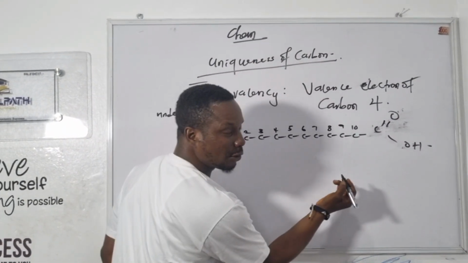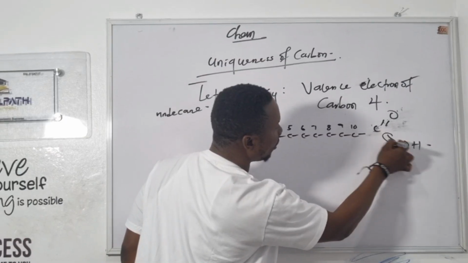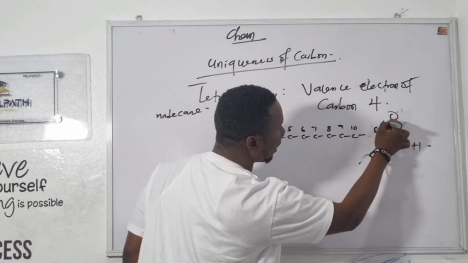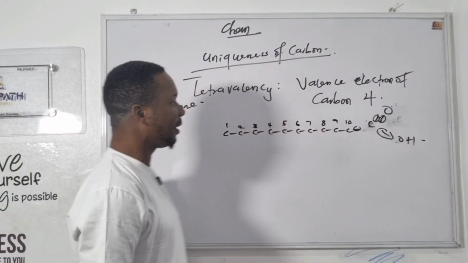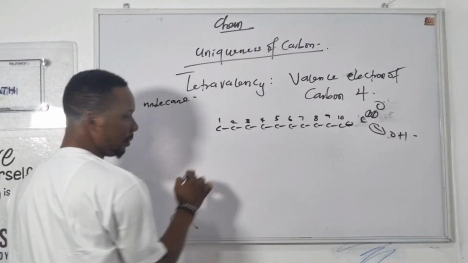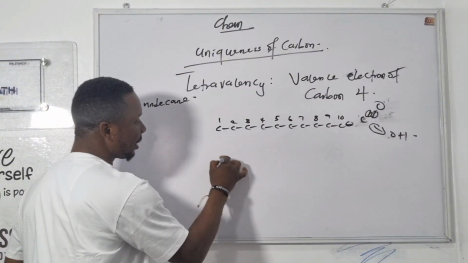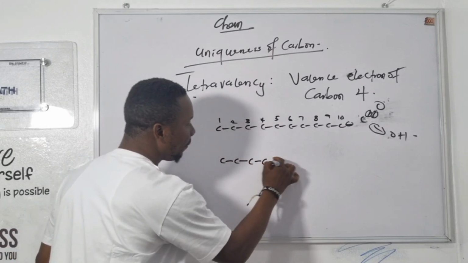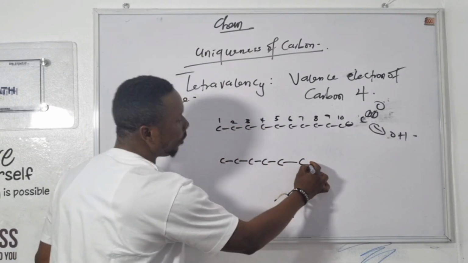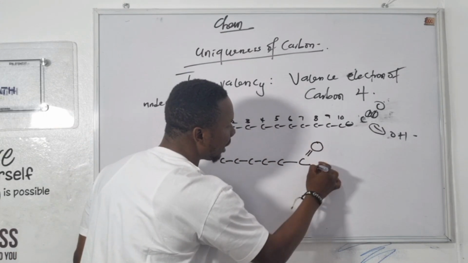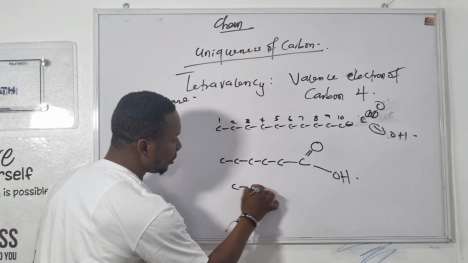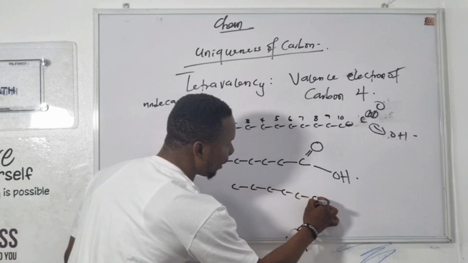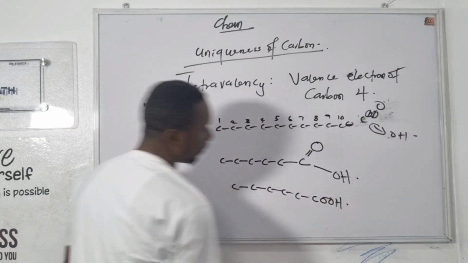Let's count the total number of valence electrons: 1 electron, 2, 3, and 4. So that is what is meant by tetravalency. Let me explain again with a short chain carbon: 1, 2, 3, 4, and 5, and we have O and OH here. So it's still the same thing.